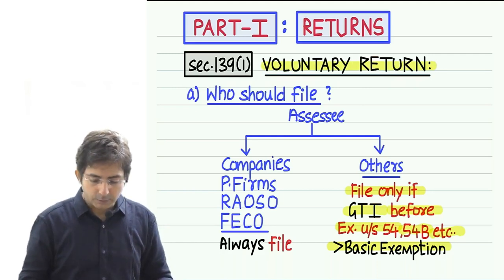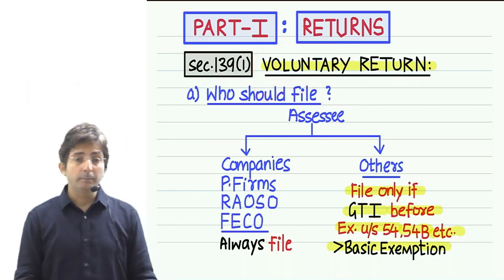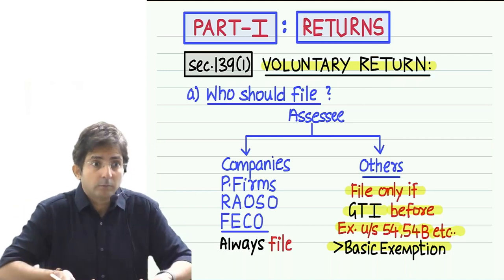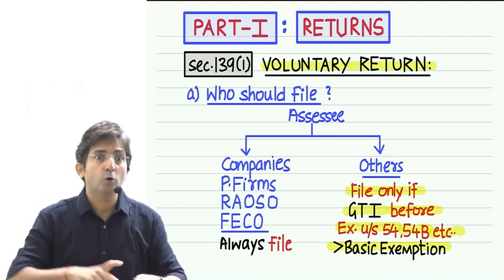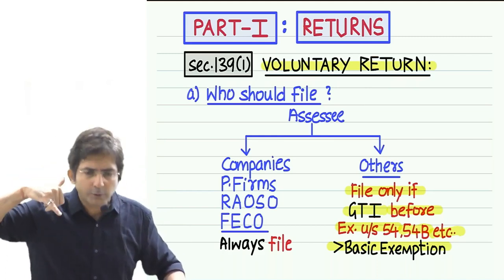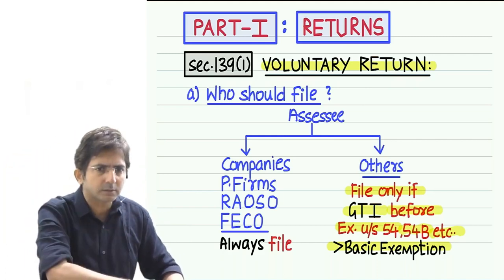Name of the section is what? Voluntary. Why is it called voluntary? See, voluntary means the law expects you to file the return on your own. Don't expect that we are going to call each and every one: file the return, file the return. Do you expect the income tax department to do this?